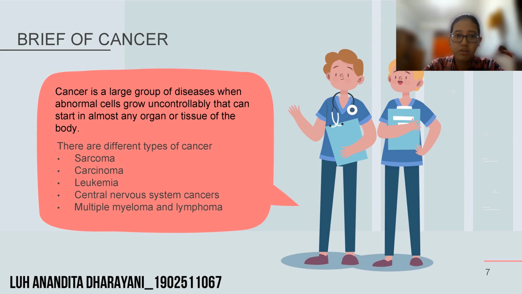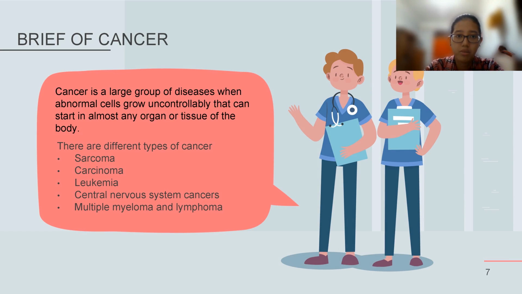Cancer is a large group of diseases where abnormal cells grow uncontrolled and can start in almost any organ or tissue of the body. These abnormal cells are malignant tumors. There are some differences between benign and malignant tumor or cancer. Generally, benign tumors grow more slowly than malignant tumors. Benign tumors have clear boundaries so they can be removed completely by surgery, and as a result they are less likely to recur. If they recur, it is only at the original site.